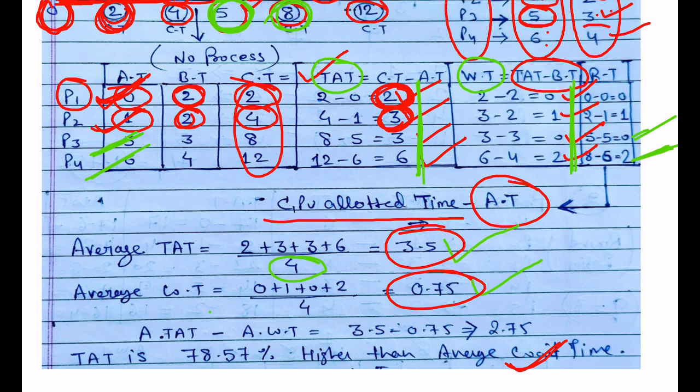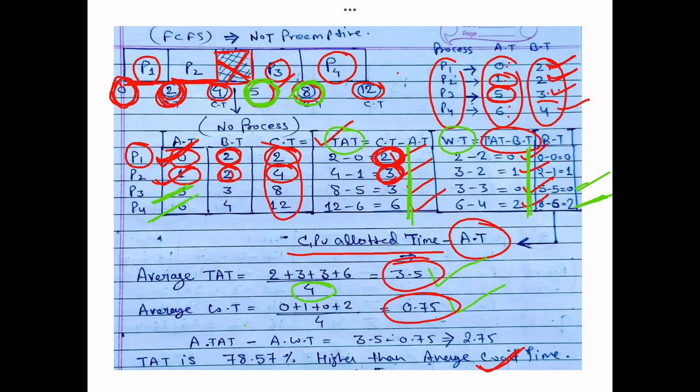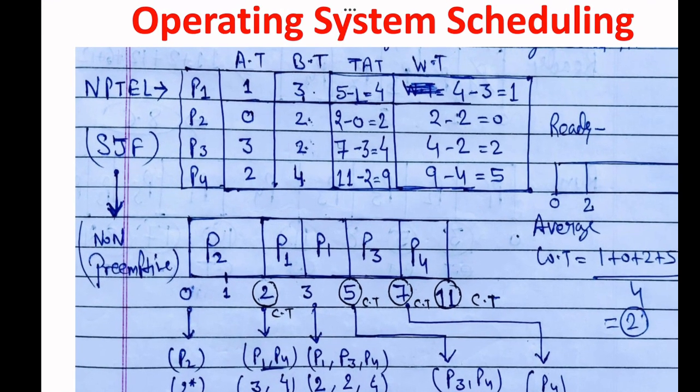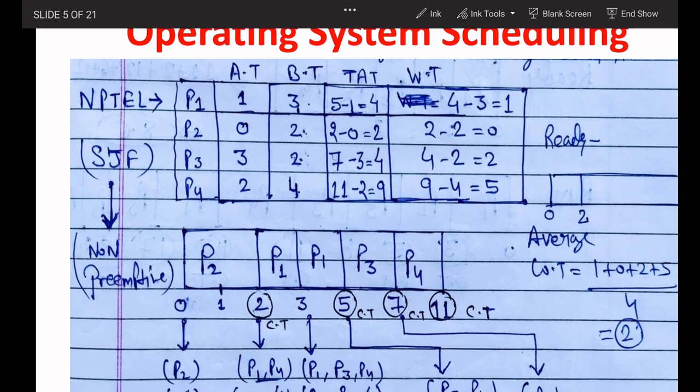Okay, now next we will discuss another topic. This is actually they asked in NPTEL. So this question, there is a confusion, so I have solved this question by two methods. So shortest job first. What is the meaning of shortest job first? Shortest job first means the process which has the lowest time to complete his task will execute first.